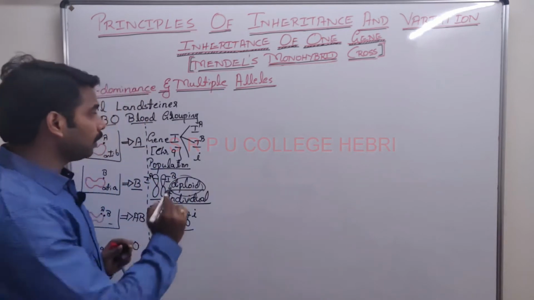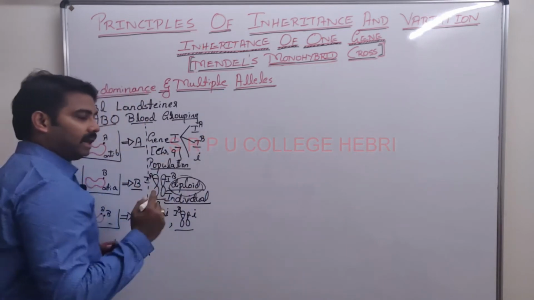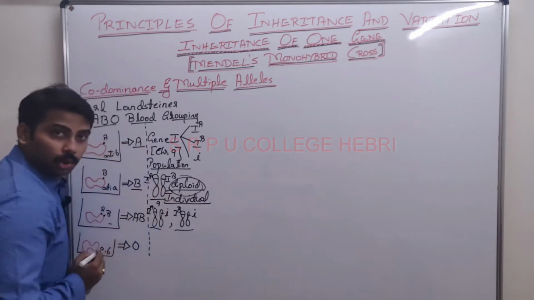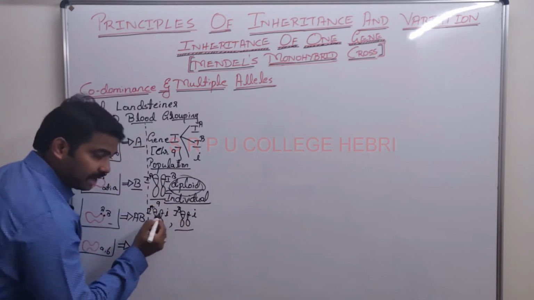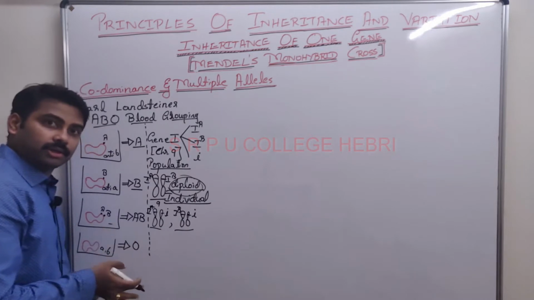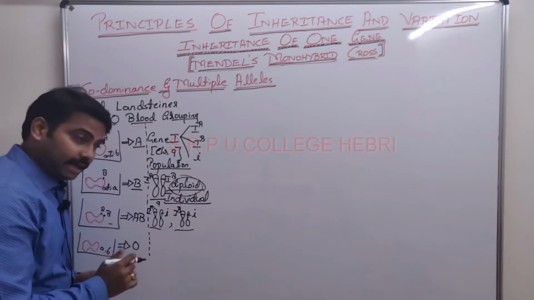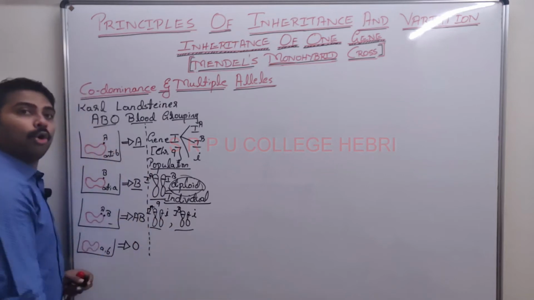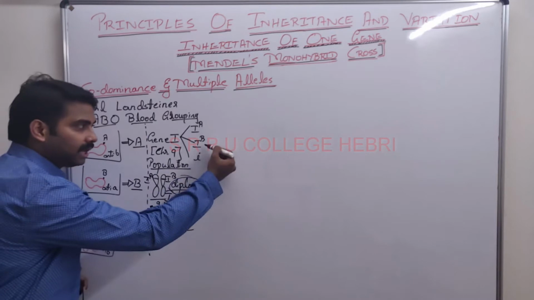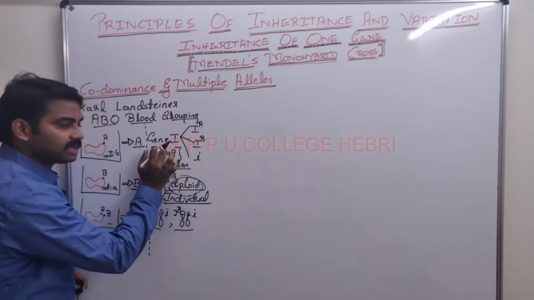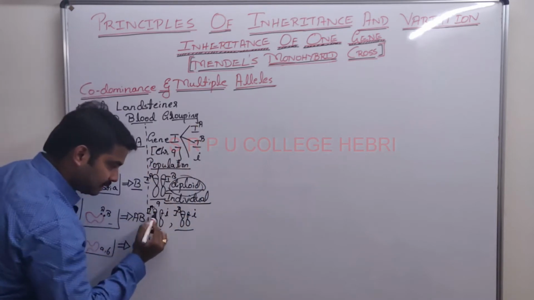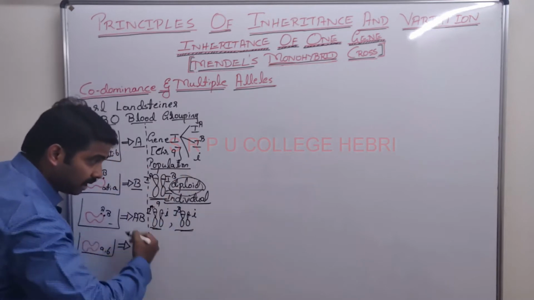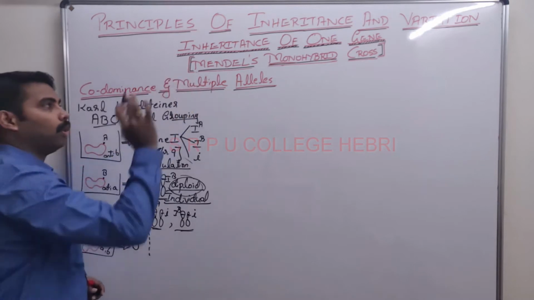Now, the gene I is available in more than 2 alternative forms at the same locus. The locus is always the same. What is locus? The location, the position, the site where a particular allele or gene is present on a homologous chromosome. More than 2 alternate forms of the same gene present at the same locus on a homologous chromosome in a population is called what?